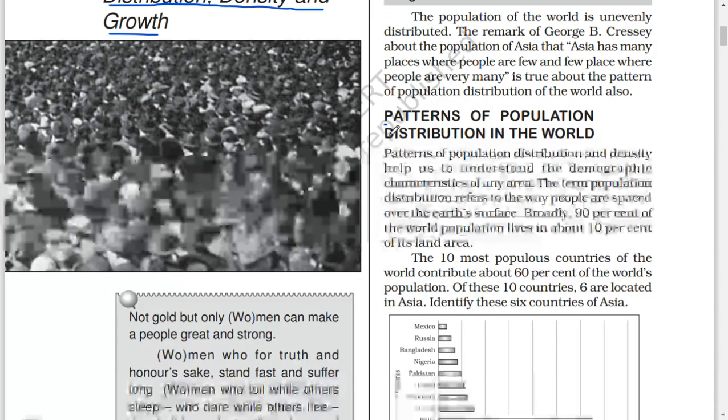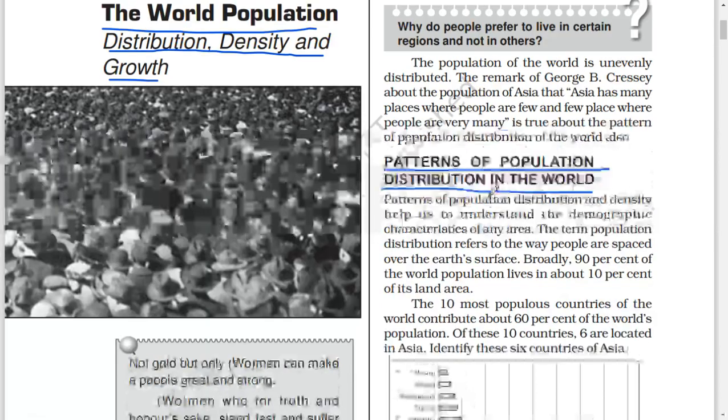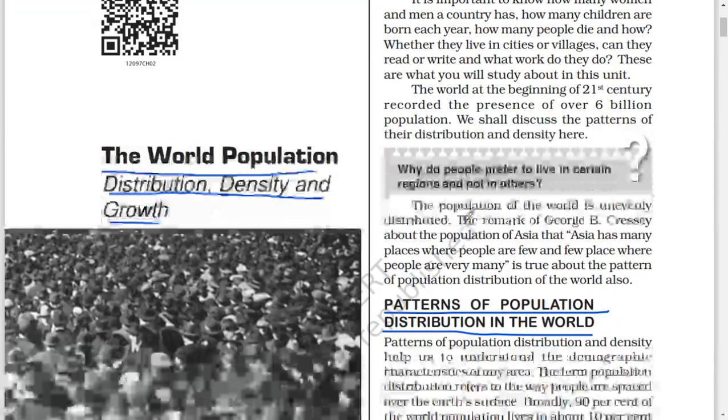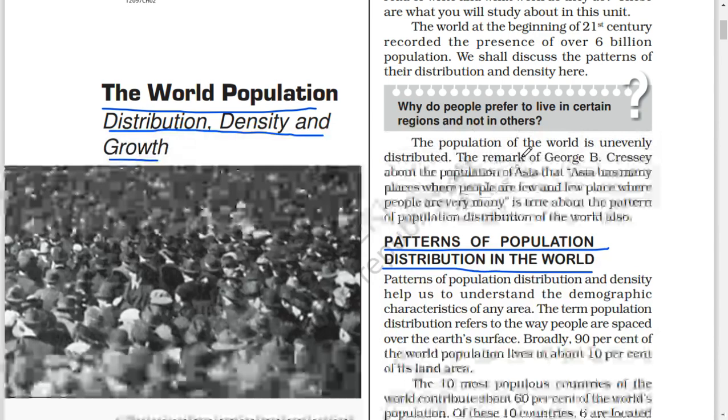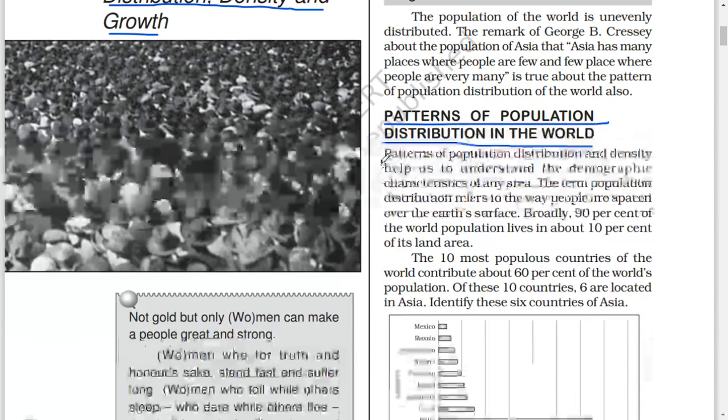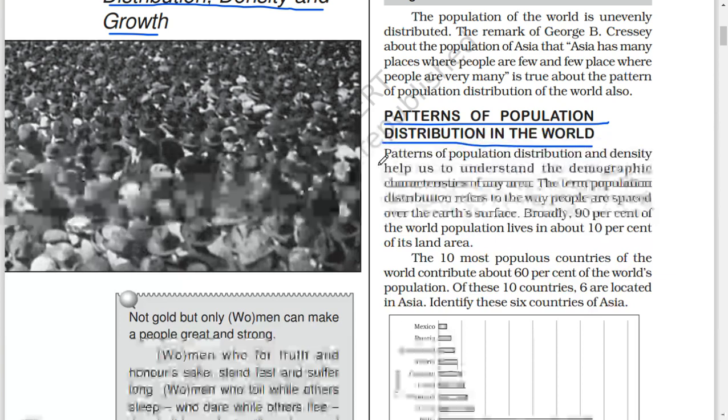Patterns of population distribution in the world. Patterns of population distribution and density help us to understand the demographic characteristics of any area.